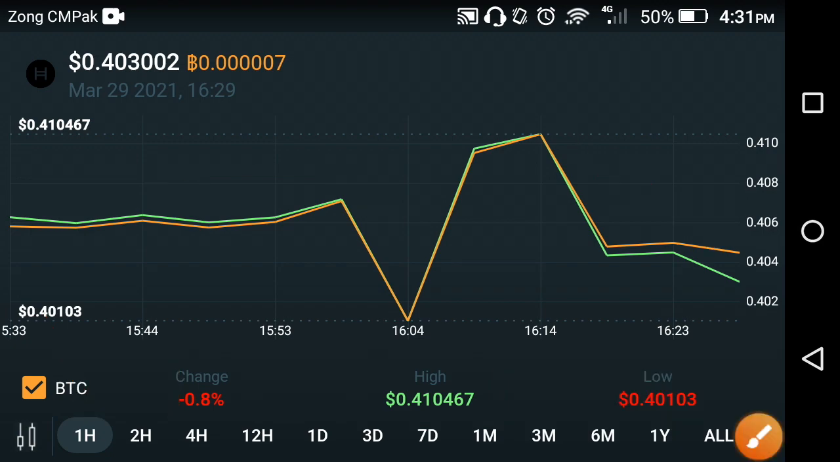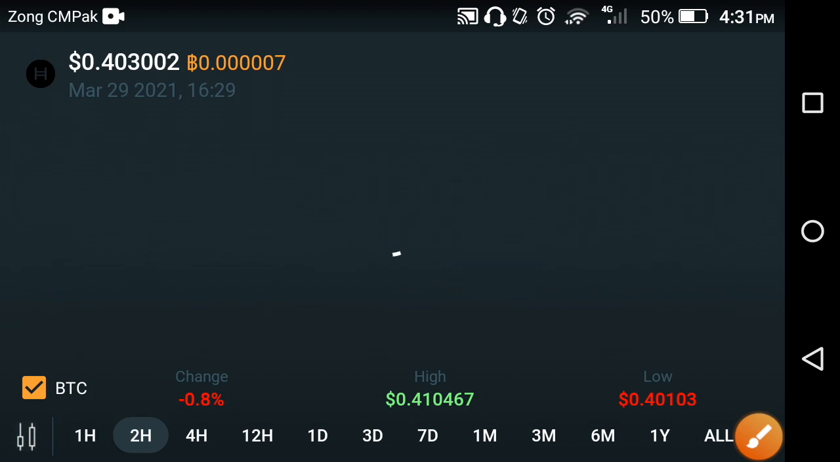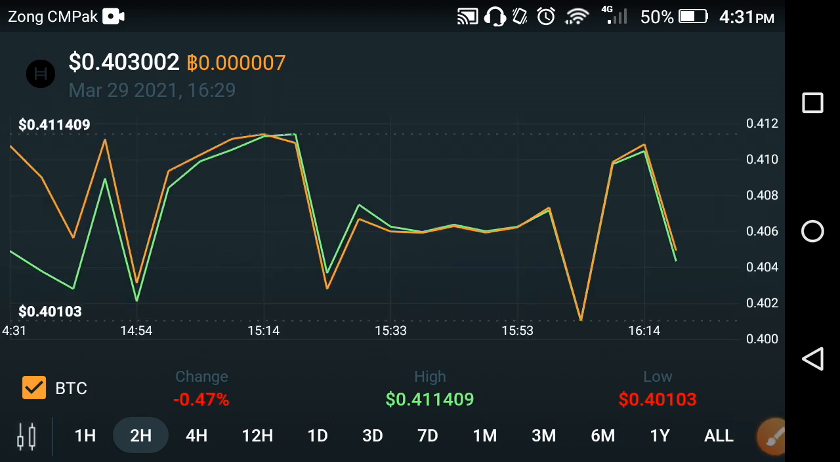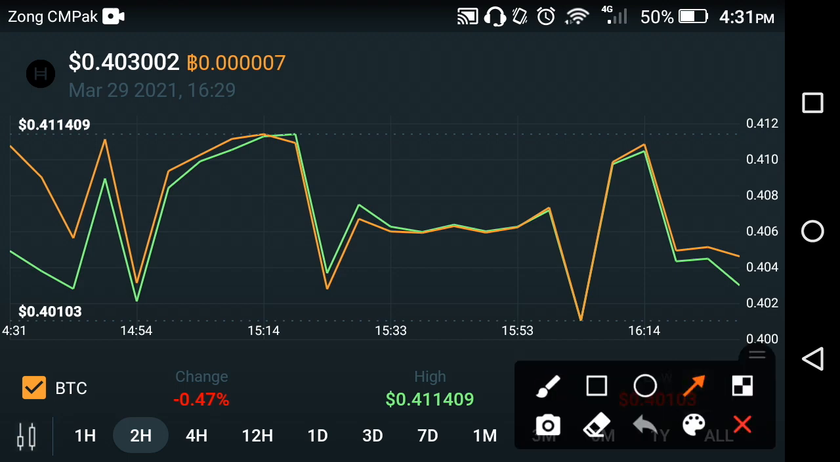Now let's see what change occurred in the previous last 2 hours. What's the high price of Hedera Hashgraph in the previous last 2 hours? Let's see on the screen. Oh my god, as you can see here, nothing can be said about Hedera Hashgraph. It depends on your luck.